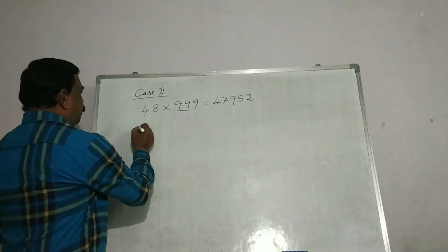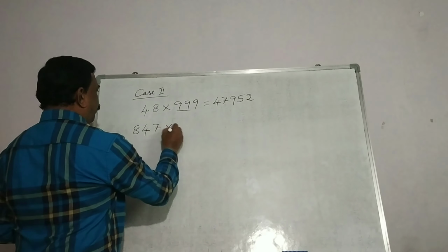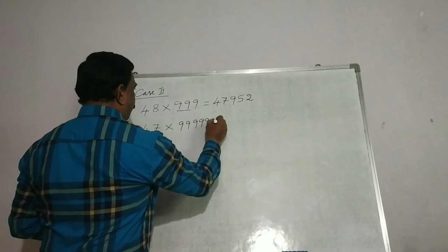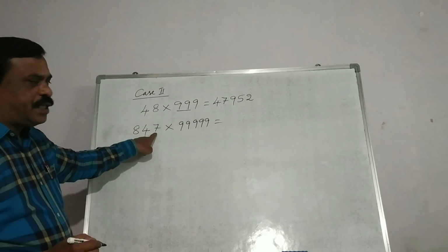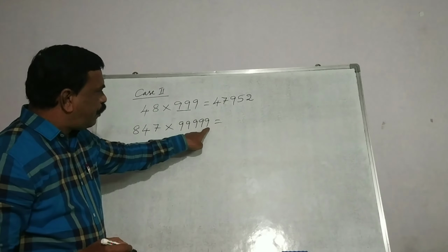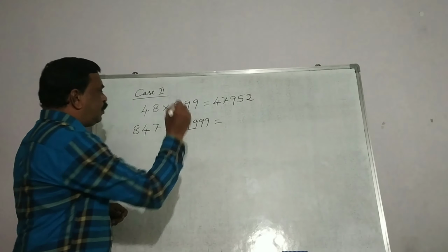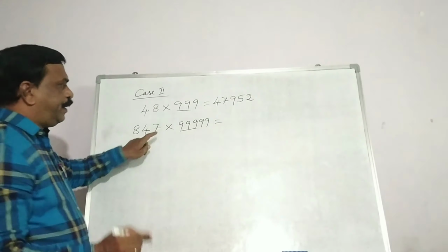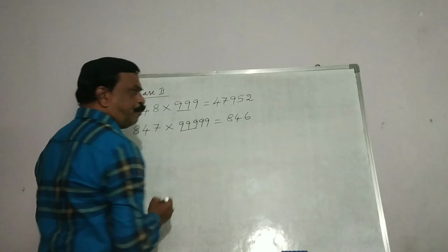Let us take one more. Now here, in the number we have 3 digits, in the 9s we have 5. So underline 3 9s here. Now, 847 is reduced by 1, so it will become 846.